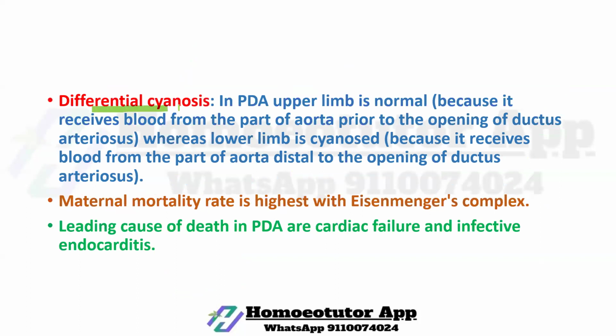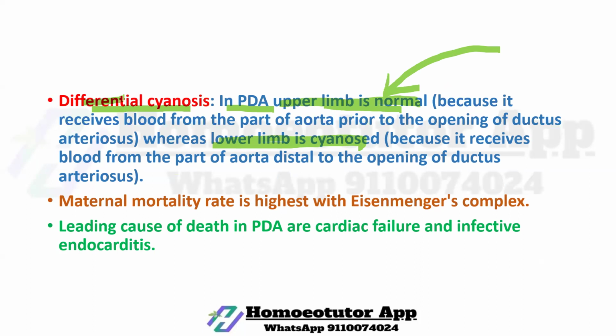Next, differential cyanosis. In PDA, the upper limb is normal, whereas the lower limb is cyanosed. You must memorize this condition. You must visualize this condition and keep it in mind, very important. The upper limb is normal and the lower limb is cyanosed. This condition is called differential cyanosis.